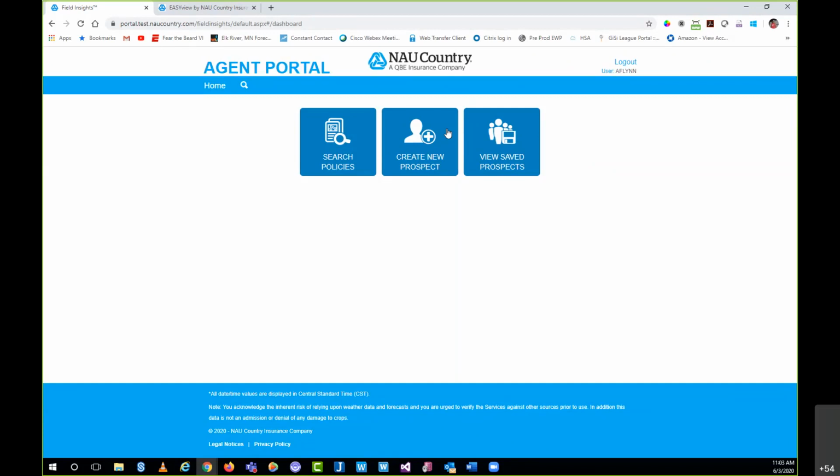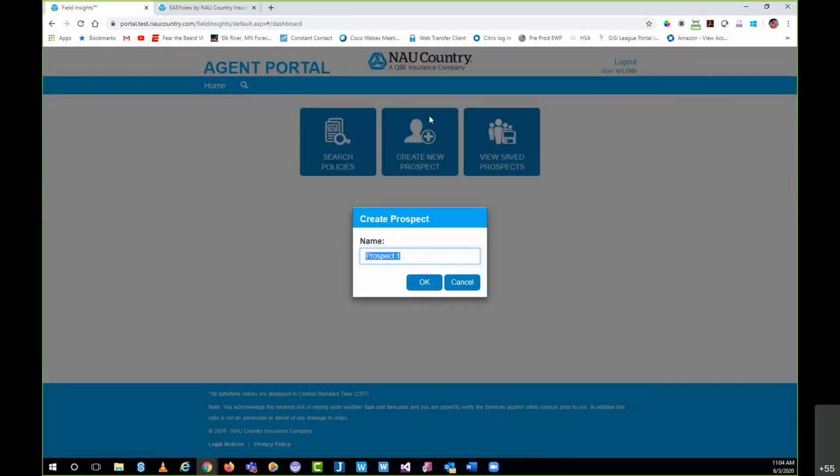The idea is we didn't want to have to ask you guys to show a potential prospect, a potential client, a real policy that had Field Insights. In other words, showing another farmer someone else's fields. So this allows you to simply create prospects. You can see when I click the button, I get this little pop-up, and you can name it. You can name a lot of them. You can do whatever you want. But if you didn't change the name, and you continually add new prospects, which you can, it will just go into numerical order.